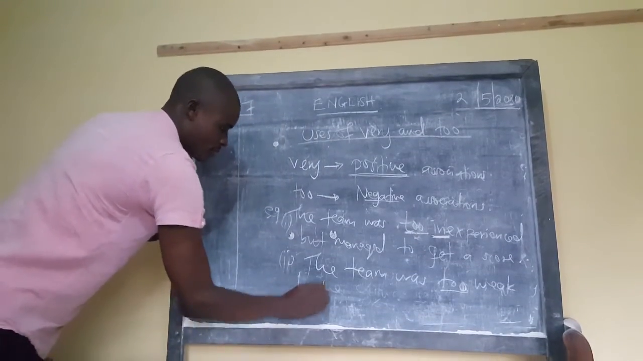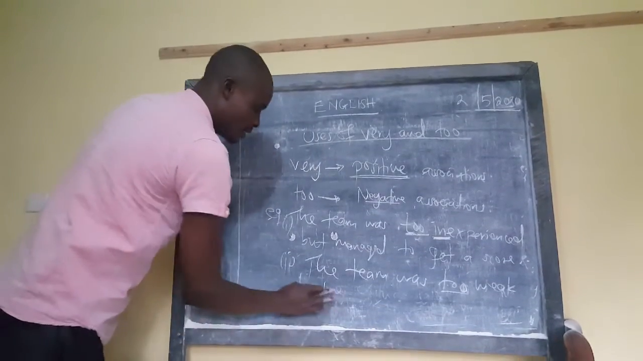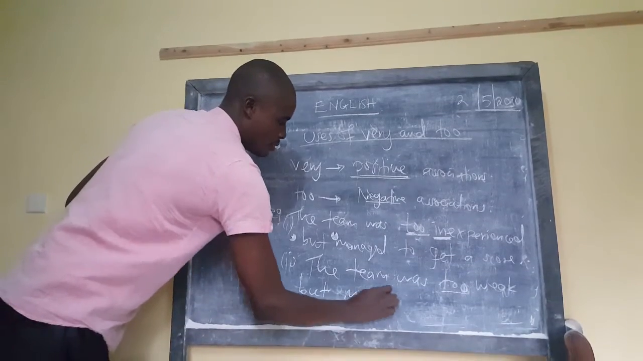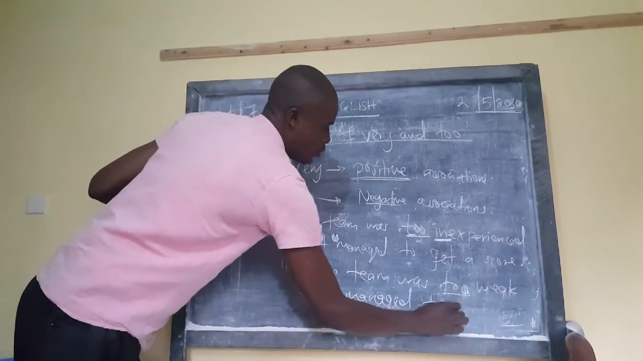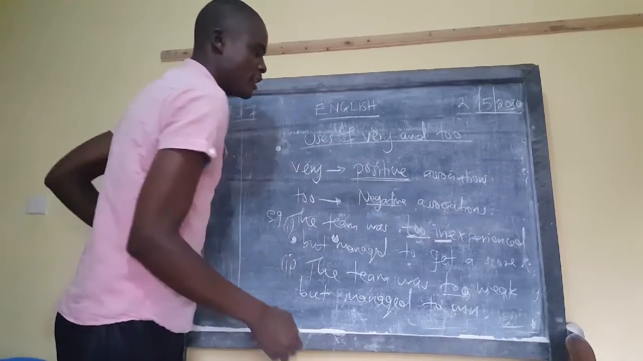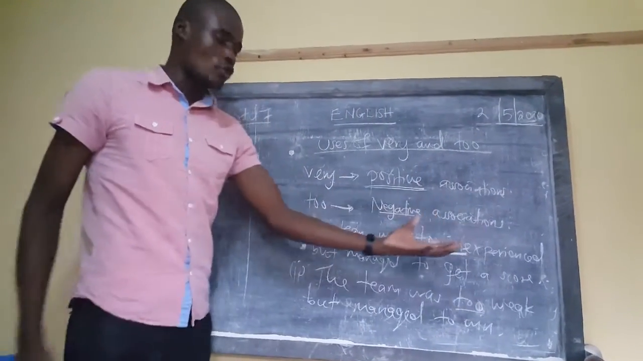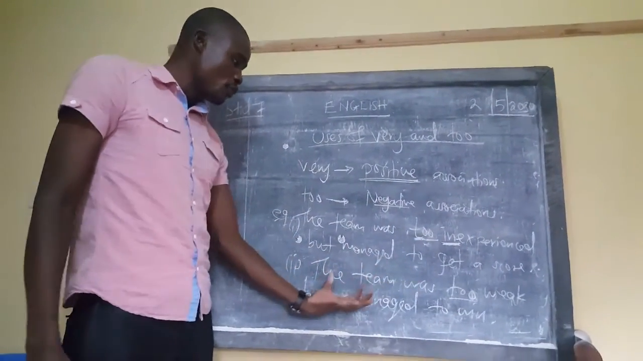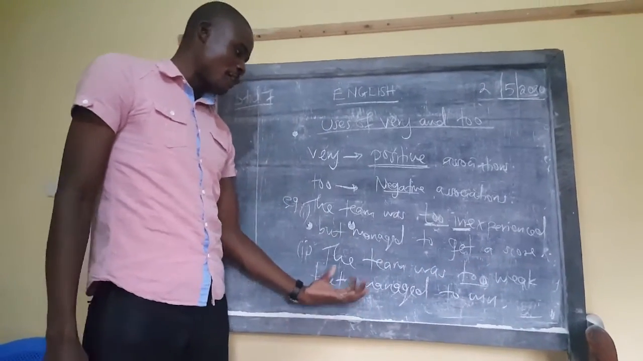but managed to win. So meaning there were challenges that made the team that was stronger not to win. The team was too weak, but managed to win.